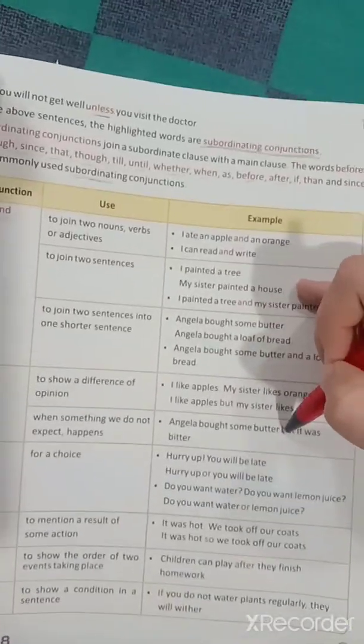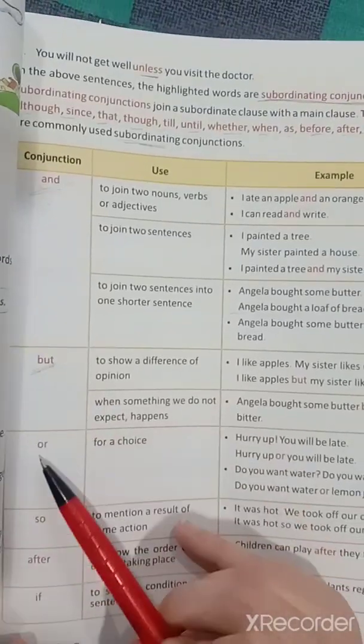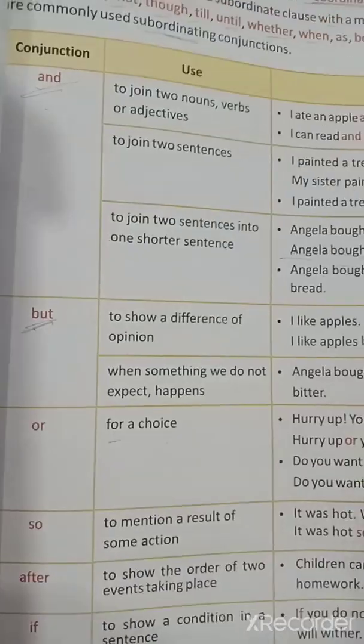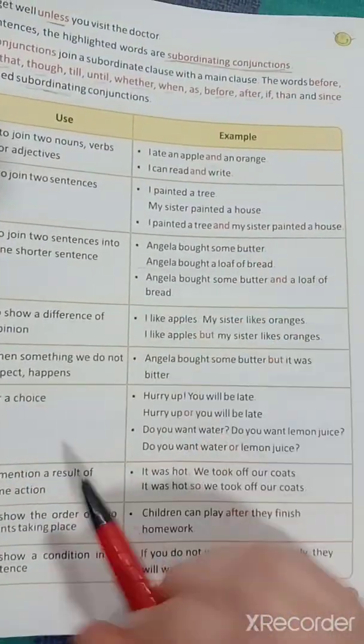Angela bought some butter but it was bitter. So that's all about but. Moving on to or, which, like you all know, is for choice, when you have to make a choice. Hurry up or you will be late. Do you like coffee or tea?